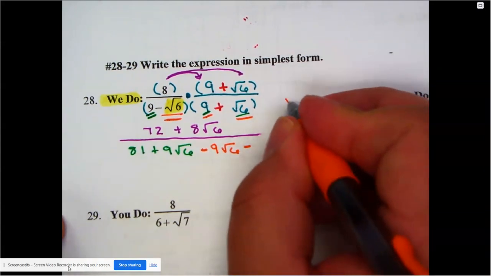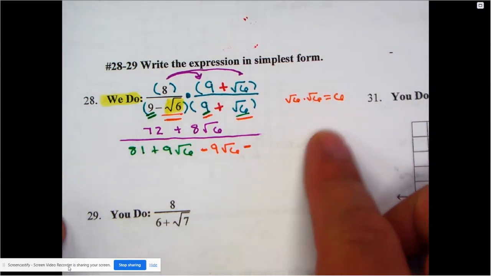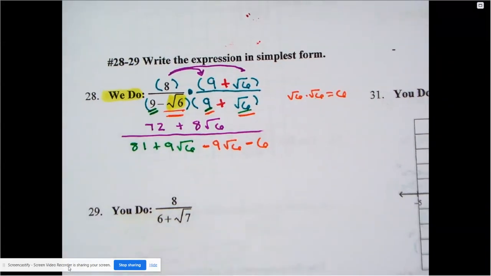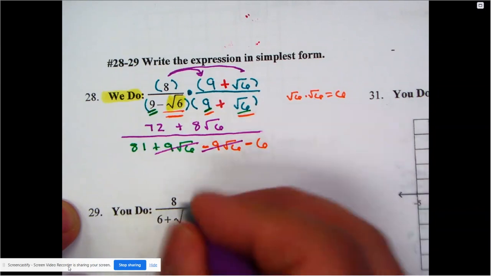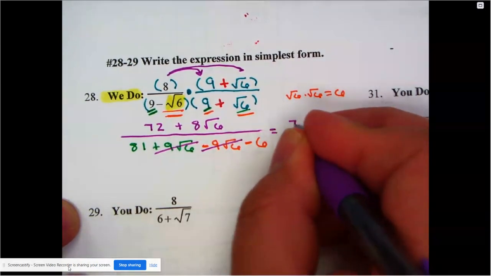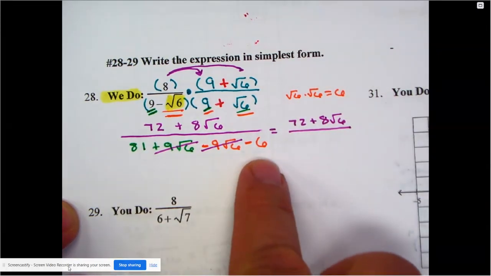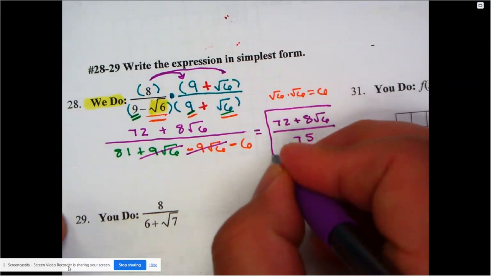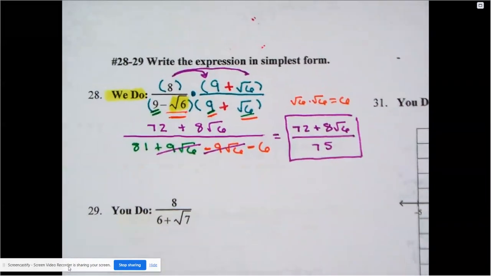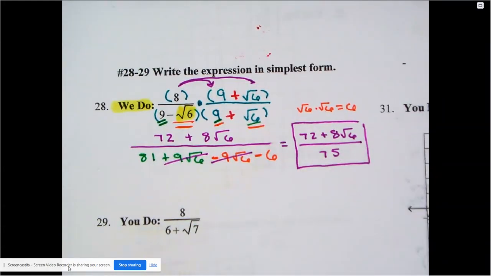Now remember what we said. Radical 6 times radical 6 is just 6. That was the whole point of what we learned with trigonometry as well. So we're bringing that rule back in. All right, and now looking at it carefully, we have, for this problem, the 9 radical 6 and the 9 radical 6 cancel each other out. So on the top, we have 72 plus 8 radical 6 all over 81 minus 6 is just 75. And just like that, there's our answer where we have officially rationalized the denominator. I no longer see a radical in my denominator, and that was the goal the whole time.